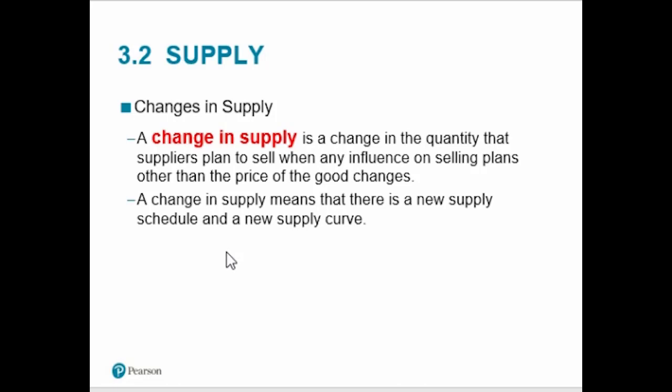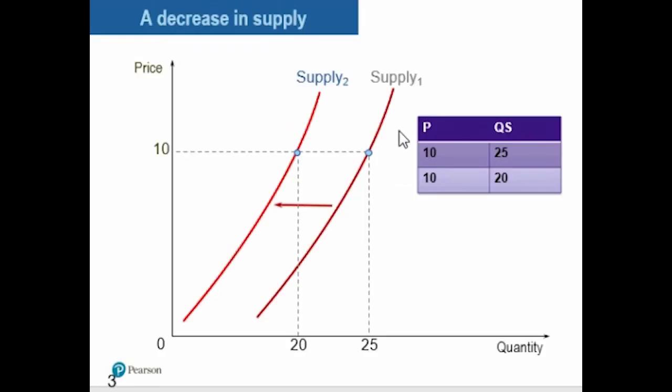So now let's discuss these in graph and table form. As you can see in this table, there is no change in price. Price is constant at 10, but quantity supplied decreases from 25 to 20. So this will shift our supply curve to the left side. Price is 10, quantity is 25. Price is 10, but quantity supplied decreases from 25 to 20. So in this case, our supply curve will shift to the left.